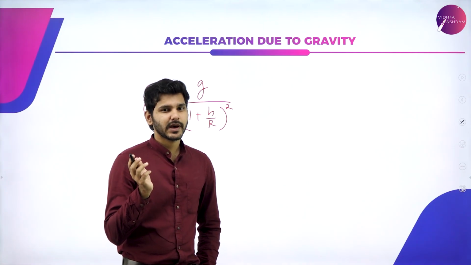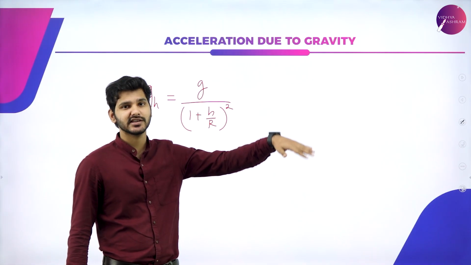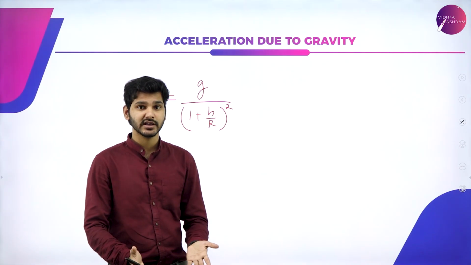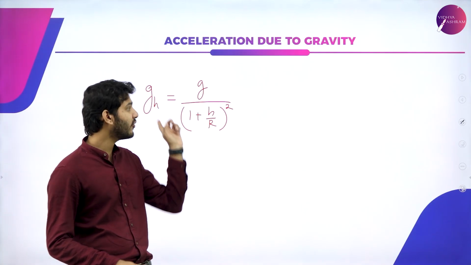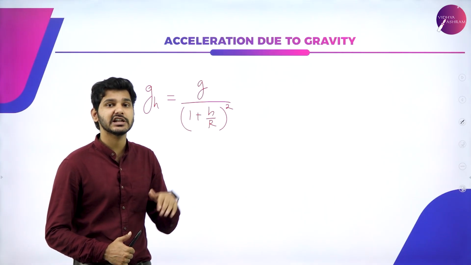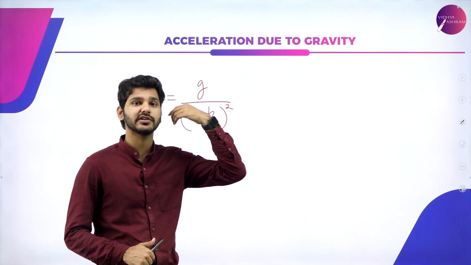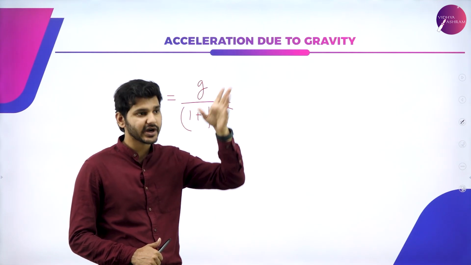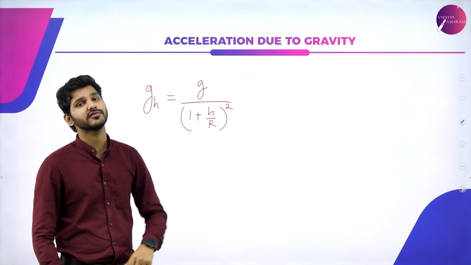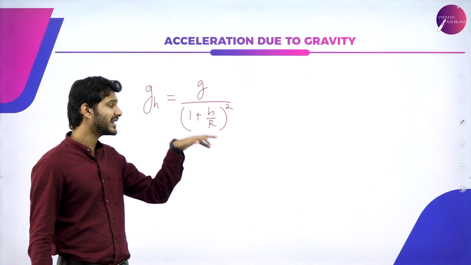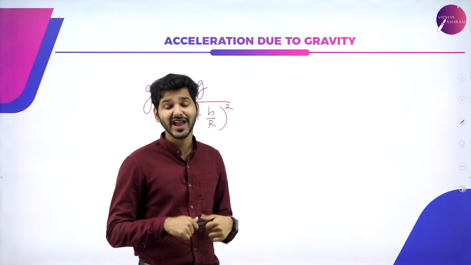Now, let me get back to that smart guy's question. What if the height is very less? That is, it is very close to the surface compared to r, that is, compared to the radius of Earth. Then what happens? Do we have to take this particular equation? Because it will be very less, right? If I climb even the Burj Khalifa, or the pyramids, or the Statue of Liberty or Empire State Building, whatever it is, it won't be even comparable to the radius of Earth. So when this h is very low compared to the radius of Earth, do we have to use this particular equation? Actually, we do.